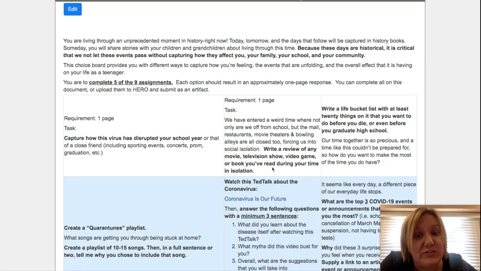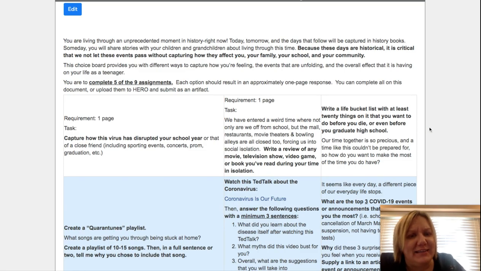And we've done reviews earlier this year, but remember, a review is not just a summary of what happened. Don't just tell me what was happening in the book or in the show, but was it good? What did you like? Was there action? What was the action about? Use specific examples, all right? So it's not just a summary, it's a review. You're commenting on it. What did you like? What didn't you like? Give reasons why.